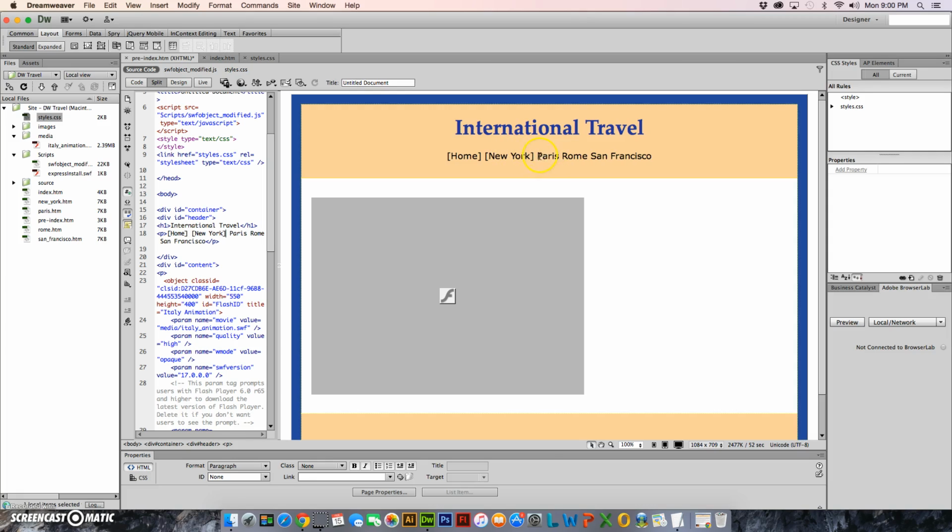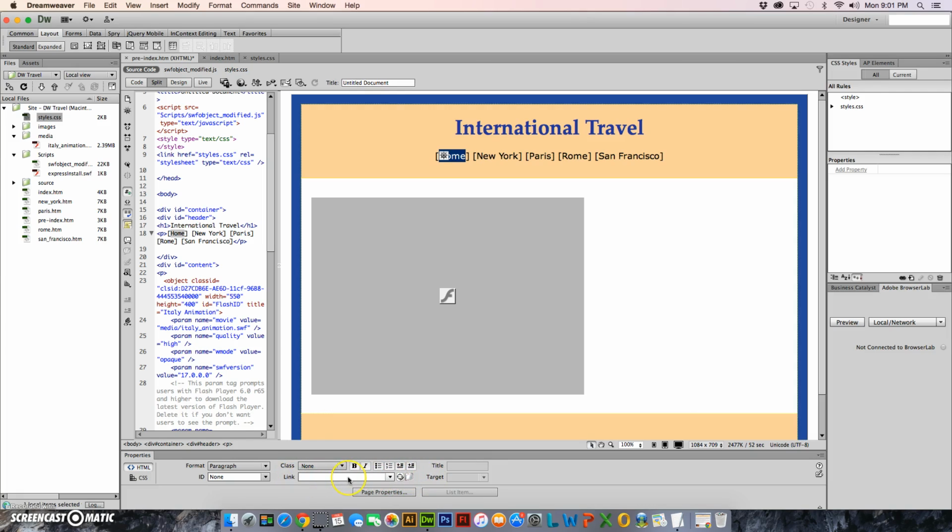And you may be asking why I'm not just copying and pasting. Really, I would, except for the fact that I want you to see and do navigation once in Dreamweaver. If you double click on the word home, look down here in your properties, you see link.